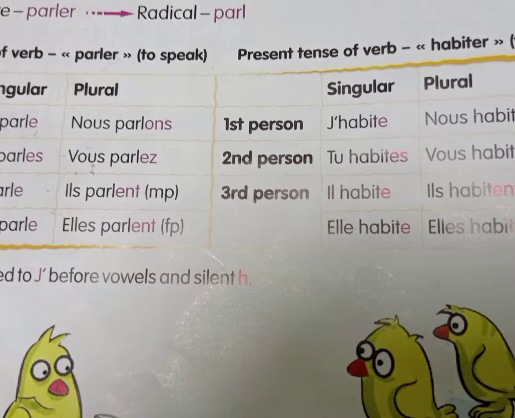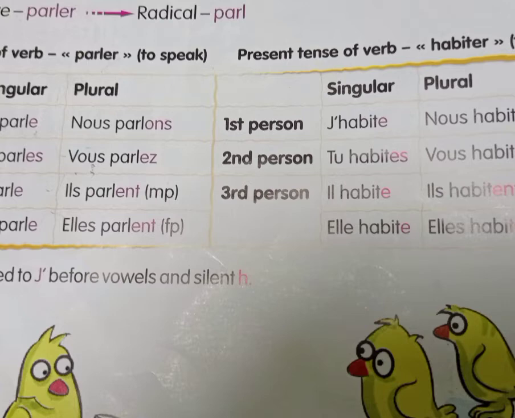Now let's go to the plural form of these verbs. Nous parlons. Nous means we speak. The spelling of nous parlons is P-A-R-L-O-N-S. So here you've clearly seen they have replaced ER and added ONS, which means we speak.